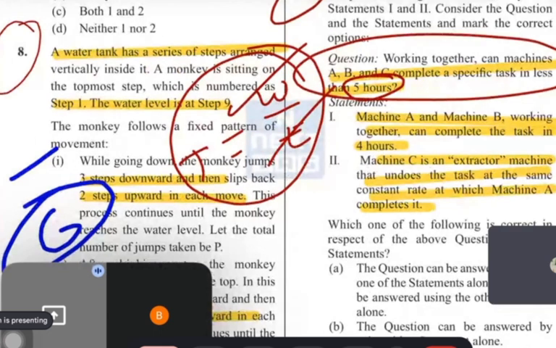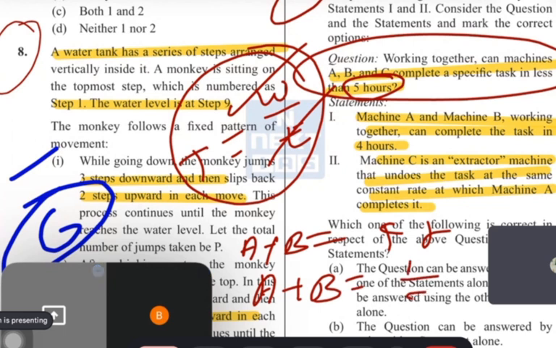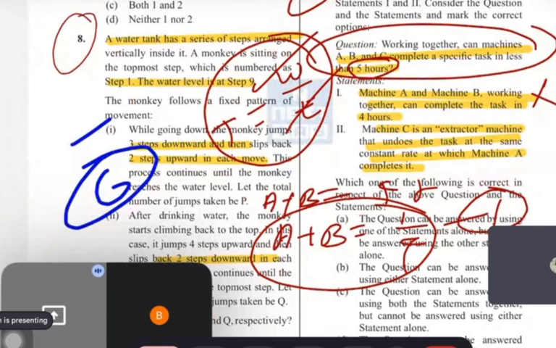Now machine A and machine B working together can complete the task in 4 hours. So if A plus B equals 4 hours, the efficiency will be 1 by 4. But guys, what about the work? So how can I get the answer from statement 1 alone? Now when you are reading the second statement, find about the first one.